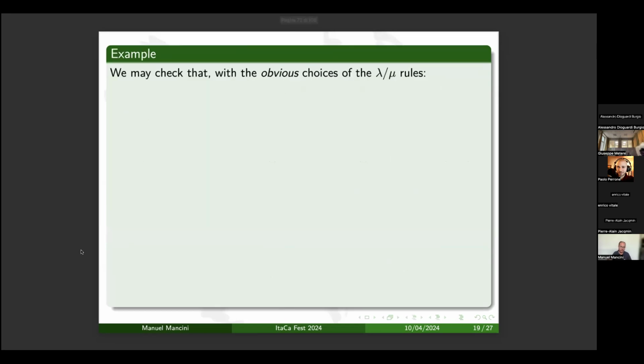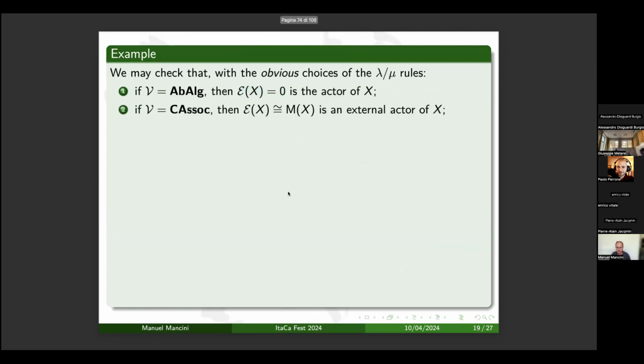So now I want to give some examples to understand that in general we obtain just partial algebras. Okay, but I want to start with a trivial example, abelian algebras, that are essentially vector spaces. The multiplication is trivial, and so we obtain that E of x is 0, the zero algebra, and so it is an abelian algebra and it is the actor of x. For commutative associative algebras, I obtain an external actor, but it is just an associative algebra, it is not commutative. And this is the associative algebra of multipliers of x. So in this case, this is not an object of the variety.